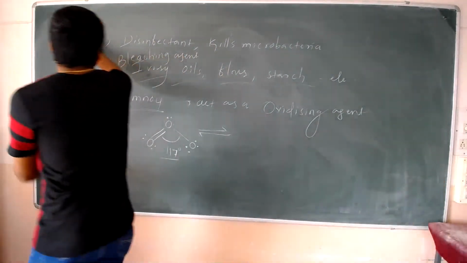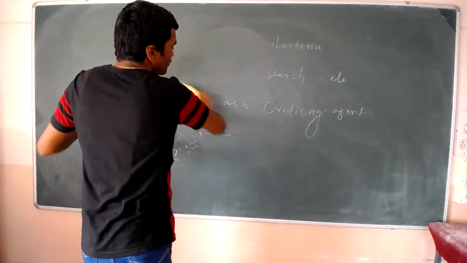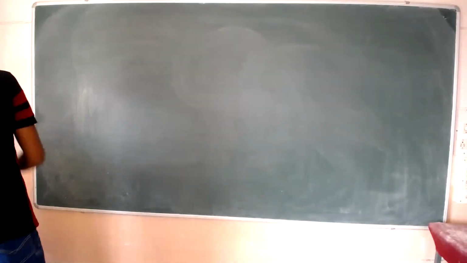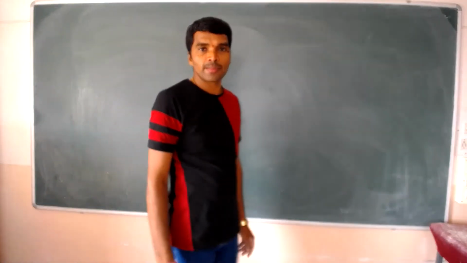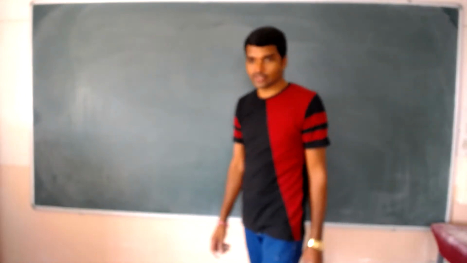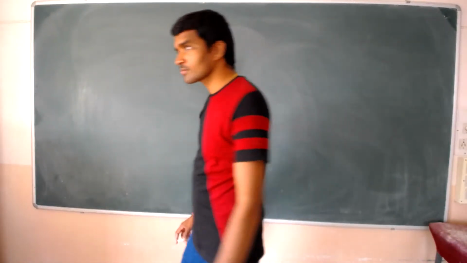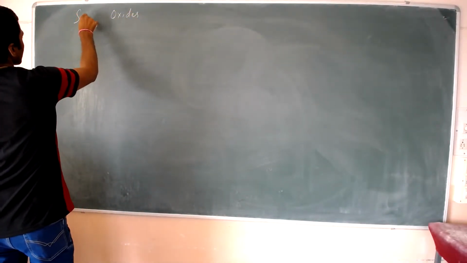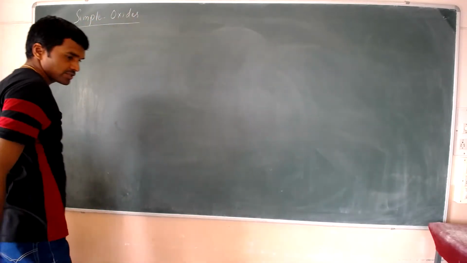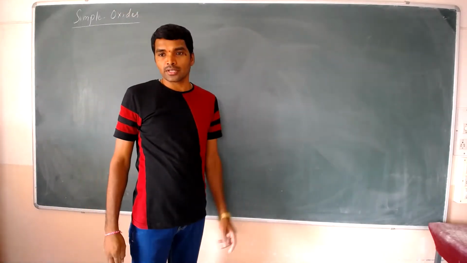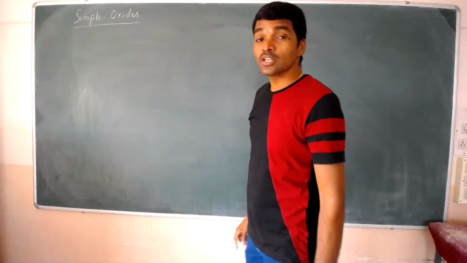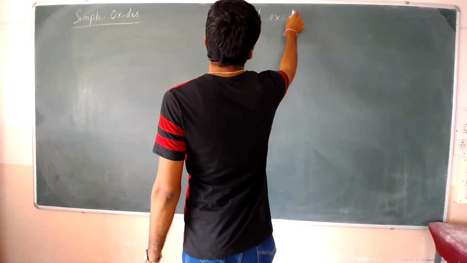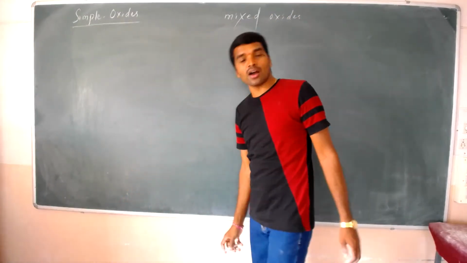Now we are going to discuss the oxides of sixth group elements. Generally, oxides are of two types: simple oxides as well as mixed oxides.